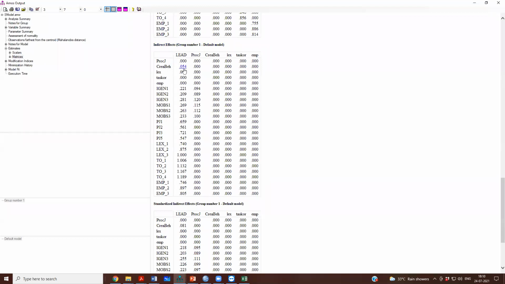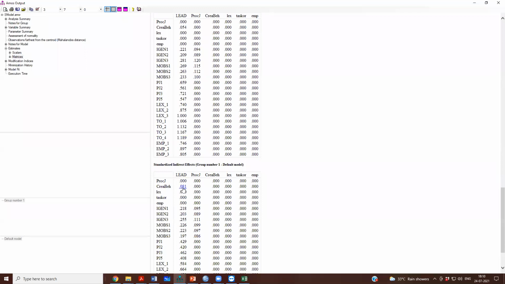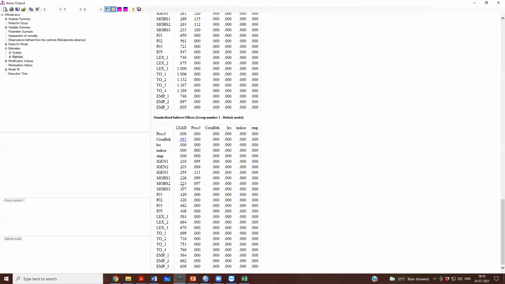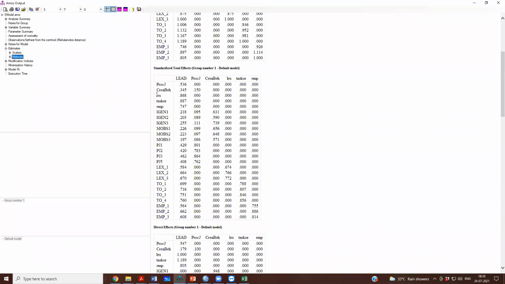So we have computed this. The indirect effect of leadership on creative behavior is 0.054, and the standardized indirect effect is 0.081, right? So this is what we have computed. But the significance, it will not tell.